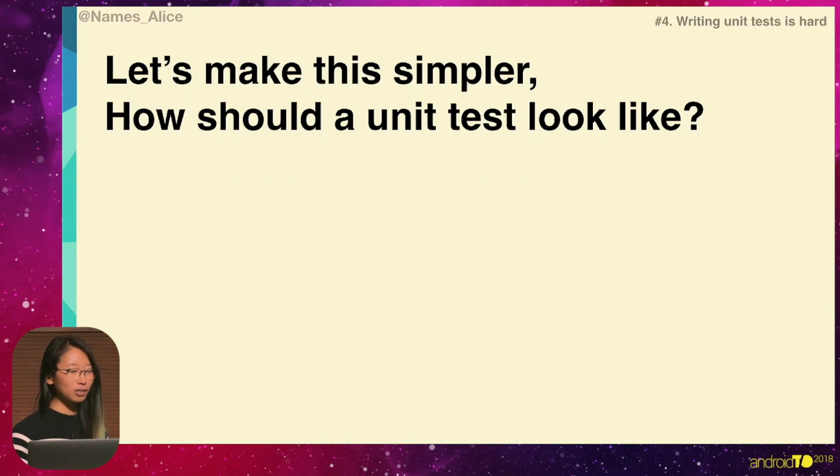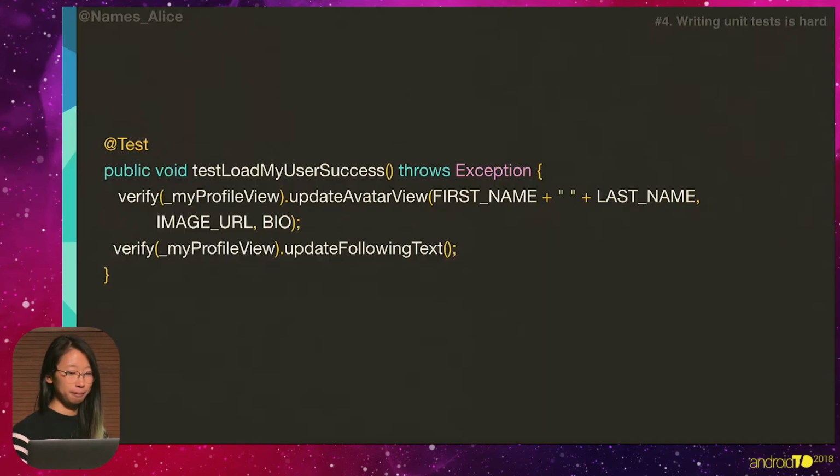So how should a unit test look? Like, what is the easiest, simplest way I can imagine this unit test of checking that my user profile has loaded? Well, it could look something like this. We just want to validate that my profile is updating the avatar view with the image and the bio description and the name, and we're also updating the following text.